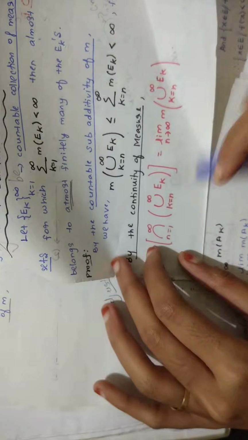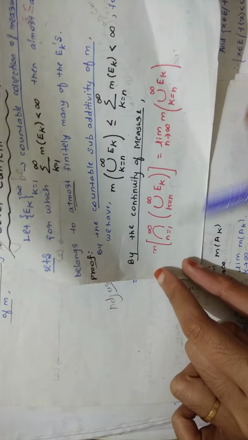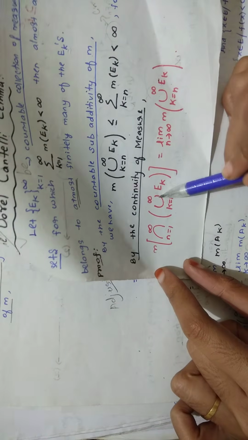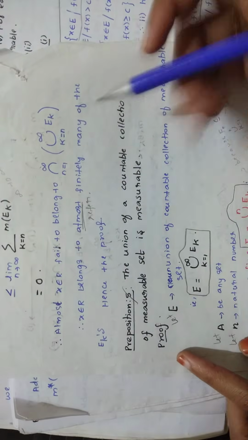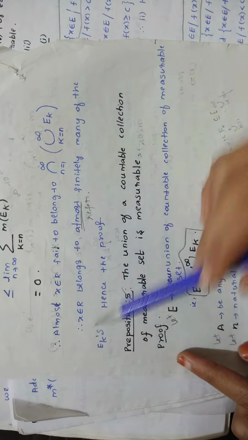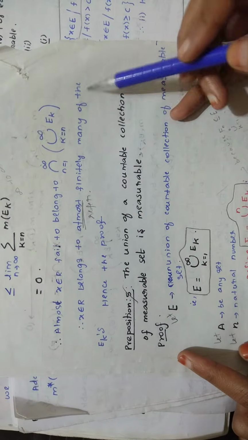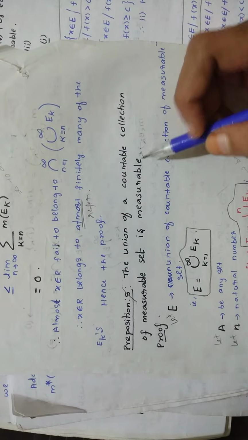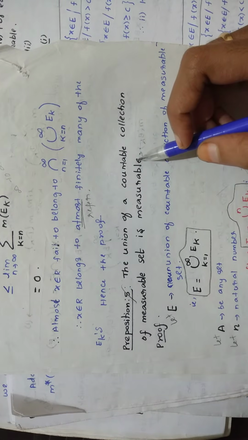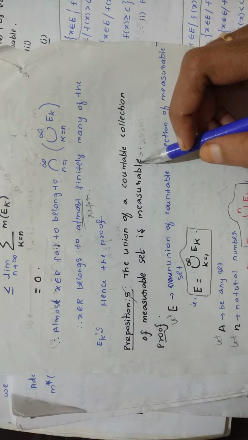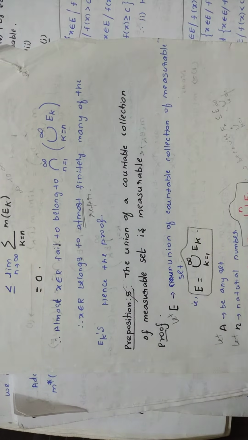So that is why you are saying x belonging to R does not belong to this. Because you are getting the measure of this as 0, x does not belong here. That is what you are writing. Almost all x fail to belong to this. Therefore x belongs to at most finitely many of the E_k's. So x does not belong to an infinite number of E_k's. x belongs to at most finitely many of the E_k's. That is how you conclude the proof of this theorem.